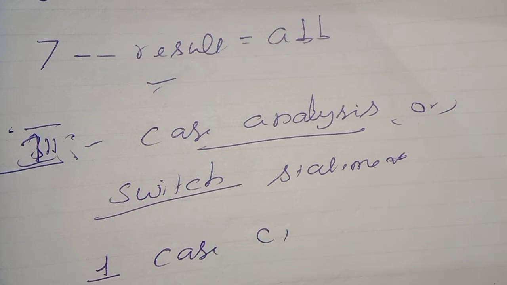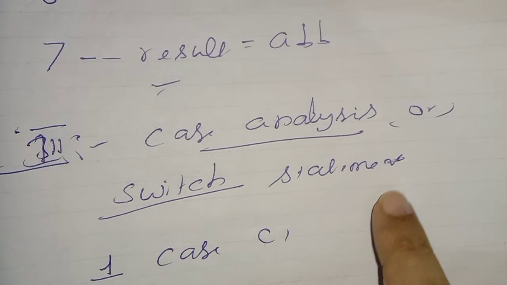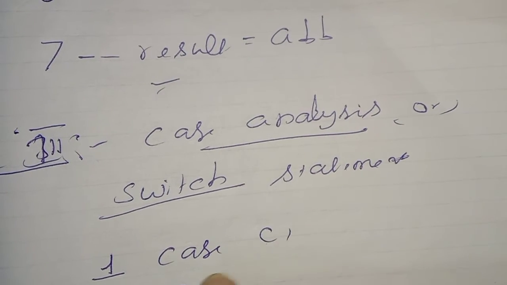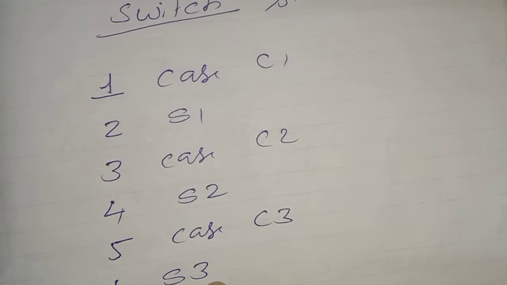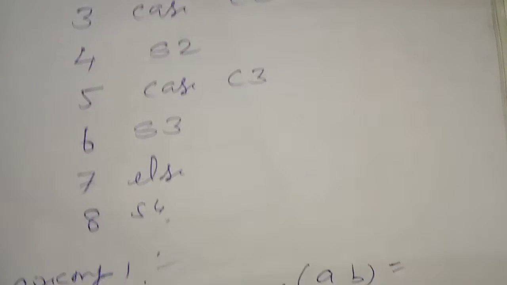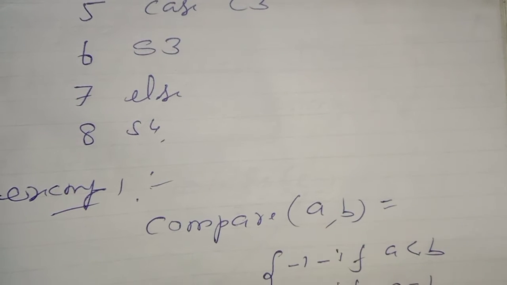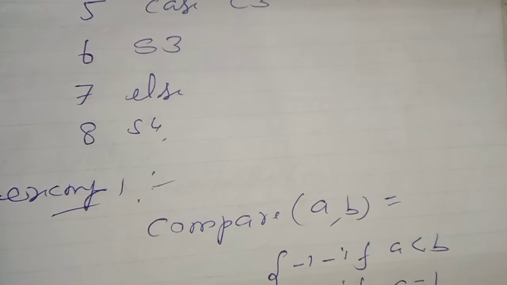Okay. Case switch statement. Sir, we studied if-then-else: if the condition is satisfied, do this, otherwise don't. Case analysis is what? Multiple-case if conditions, which I will call case. There is the switch statement: if the switch is C1, do statement 1; case C2, do statement 2; case C3, do statement 3; else do statement 4. For example, compare more than 2 conditions. Comparing: a less than b gives minus 1, a equal to b gives 0, a greater than b gives value 1.